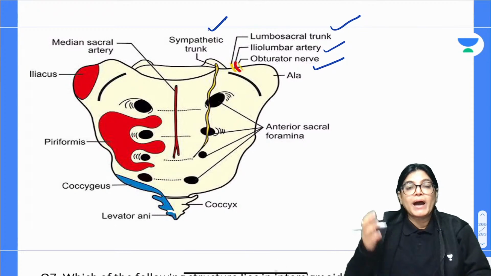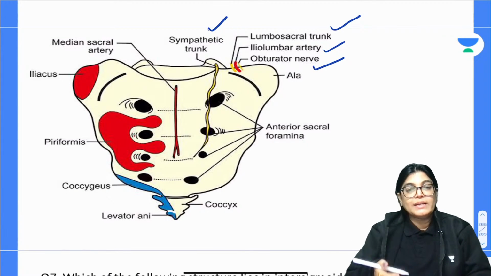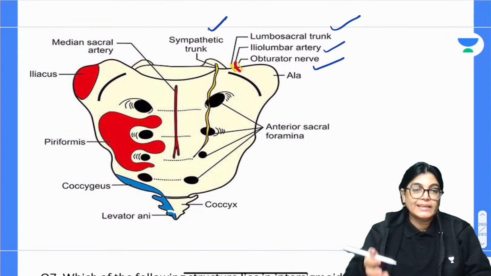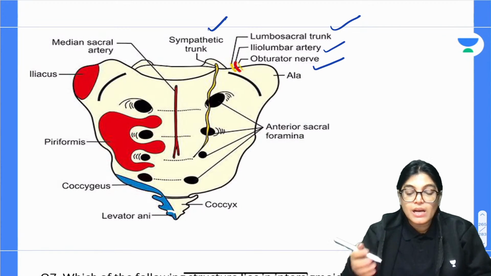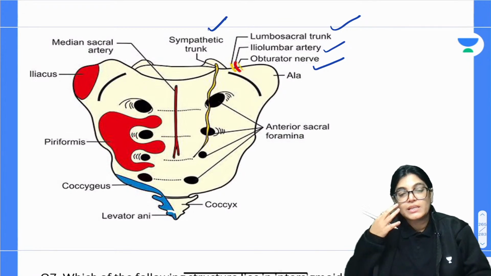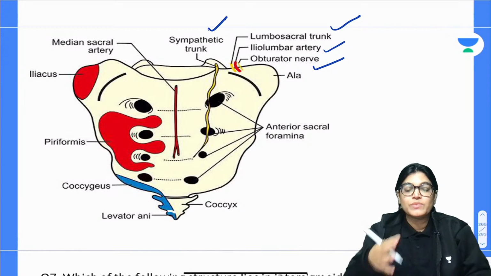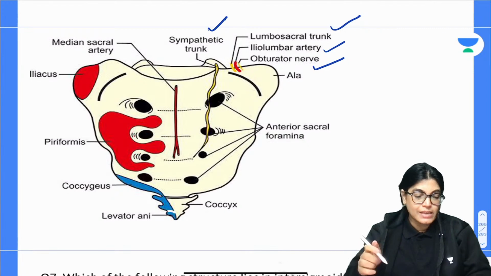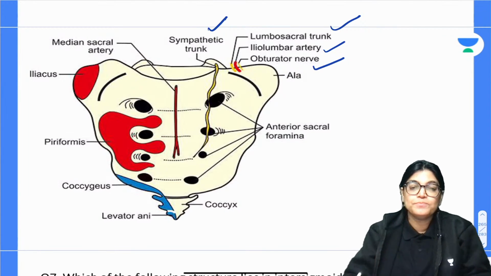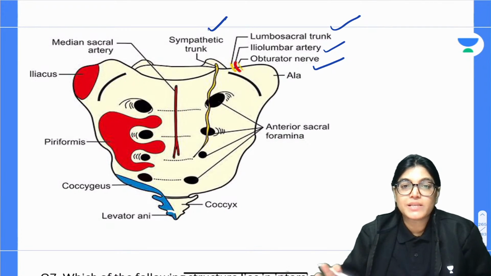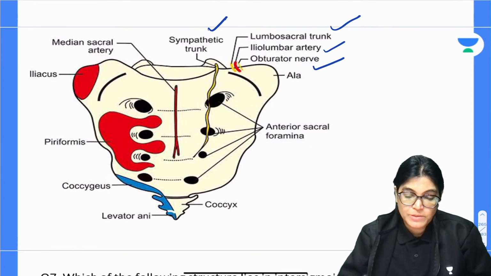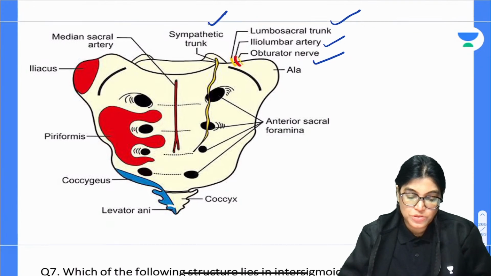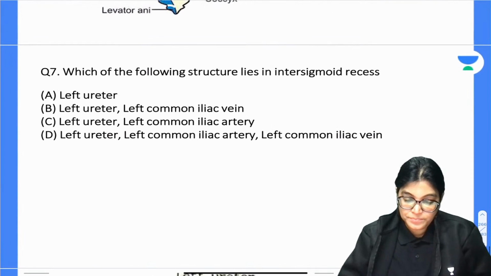Other than that, piriformis muscle is related, median sacral in the midline, iliacus, coccygeus and levator ani muscles. So more of the structures related on the sacrum have been visualized in this diagram. Just see this diagram, which will give you a better understanding. Okay, all structures related on the ala of sacrum, a previous year NEET PG question. Let's move on to the next, that is question number 7.